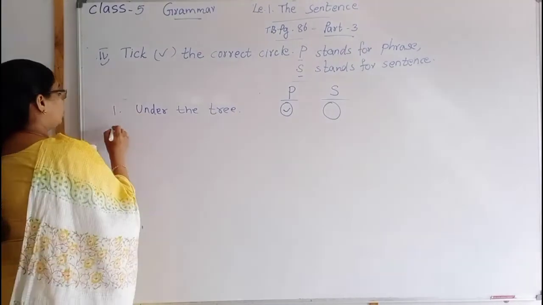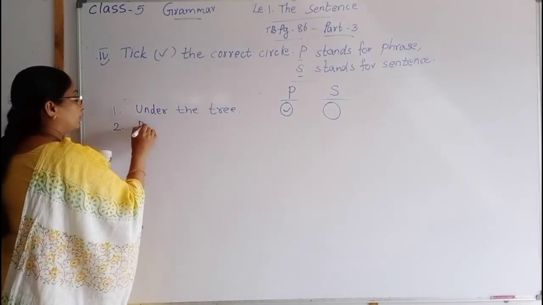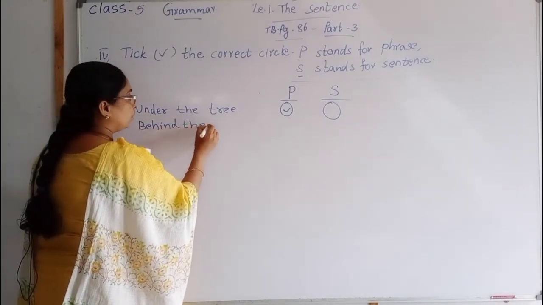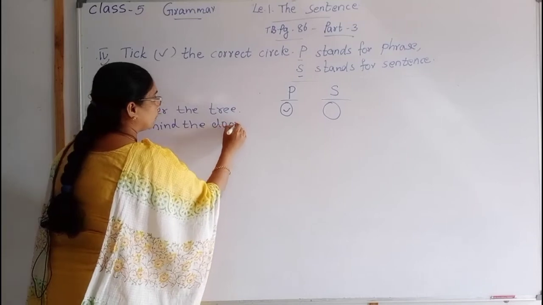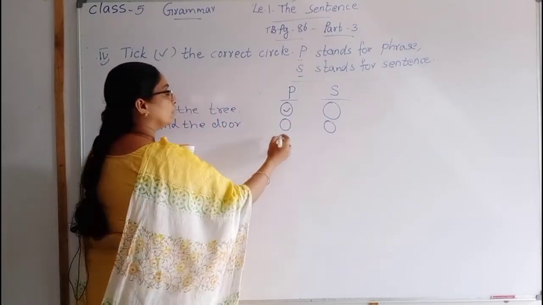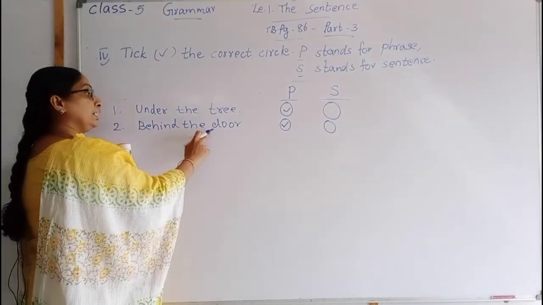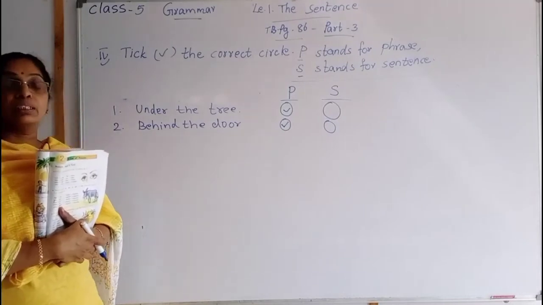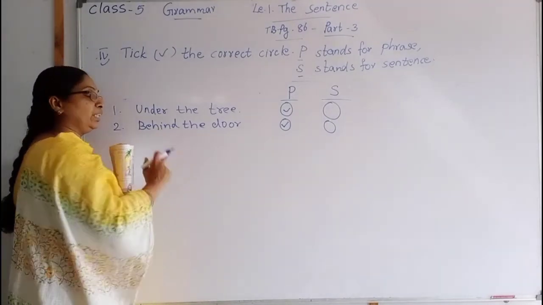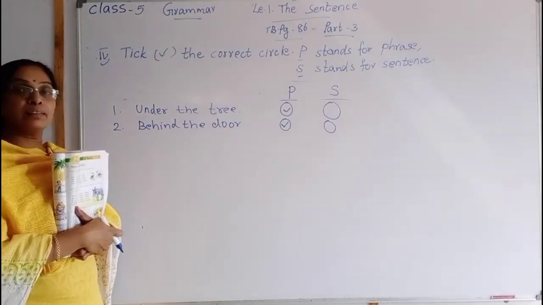The next, number 2. Behind the door. Two circles you are getting. So that is also a phrase. Why? These are not complete sentences. Only if we get the correct meaning from the sentence can we say that it is a sentence.